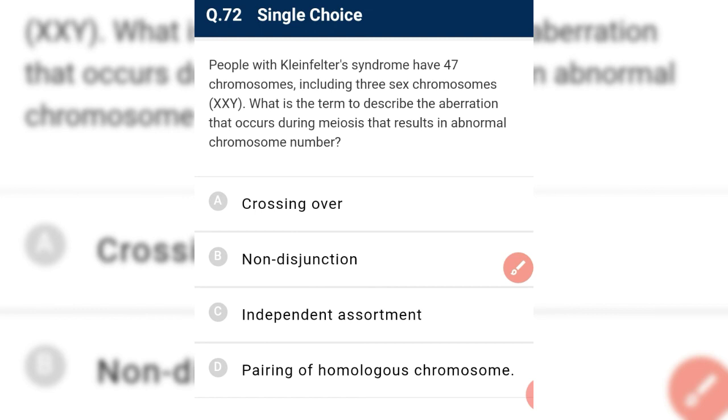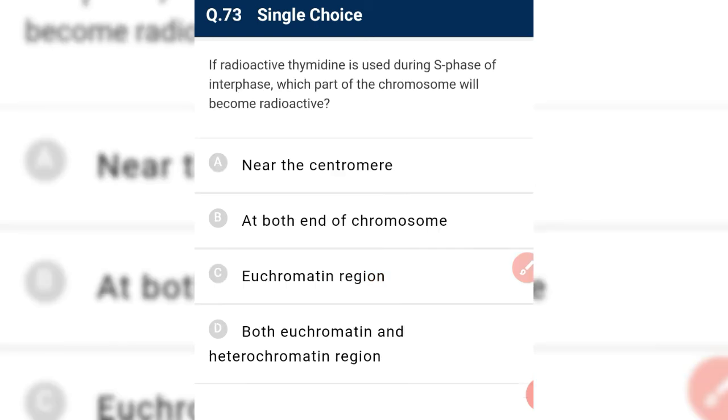Okay. People with Klinefelter syndrome have 47 chromosomes, including 3 sex chromosomes XXY. What is the term to describe the aberration that occurs during meiosis that results in abnormal chromosome number? See, it is nothing but non-disjunction. It is a result of non-disjunction. That's why it gets XXY chromosomes.